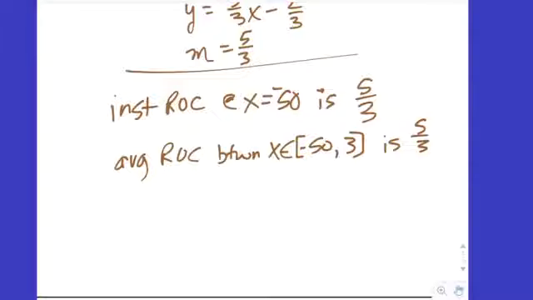What is your speed at any given moment? As you're driving, you look down, what's your speedometer say? 65. A couple seconds later, you look down, what's your speedometer still say? 65. Good. If you calculated your average velocity over the entire trip, what would it be? 65. That's linear, right? Your average velocity, which measures your rate of change of position, is the same as your instantaneous velocity at any given point.